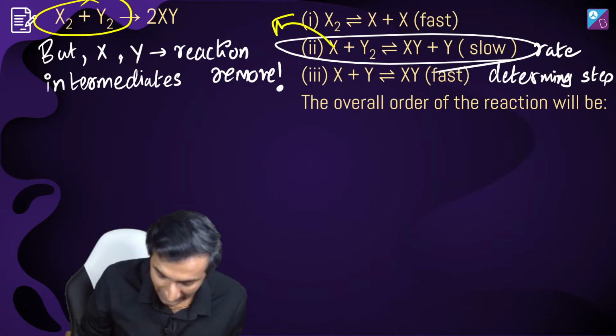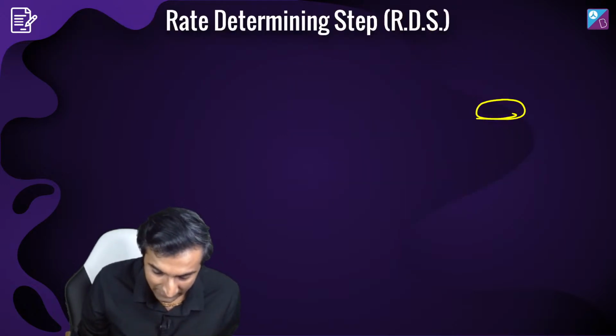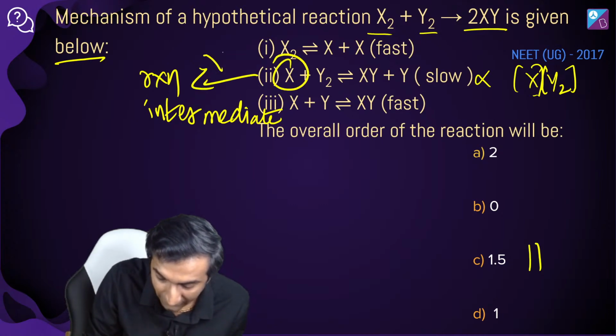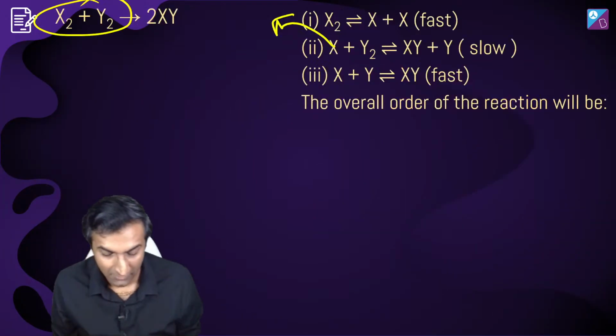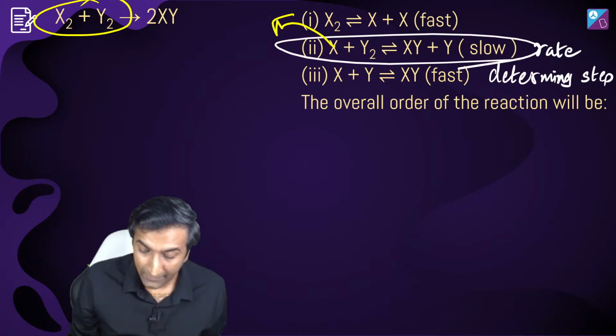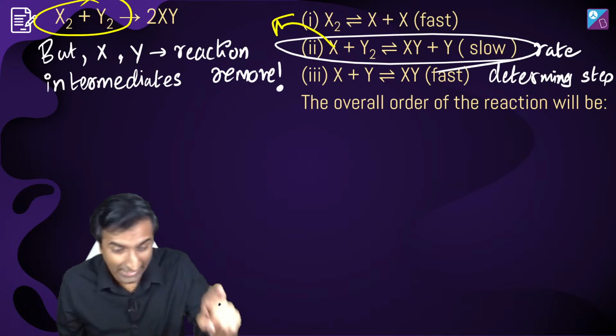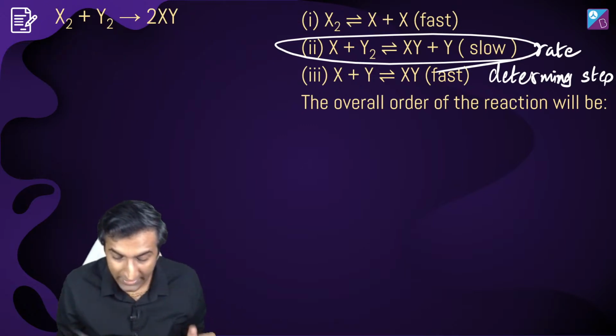X is the reaction intermediate. Let me correct that. I was looking at the one above, I saw the wrong one. Hold on. The reaction intermediate is X, and you need to remove X, basically. X marks the spot, but we don't need X in this one. So how will you do this? What's the next step? Equilibrium constant. Thank you, Raja. Beautiful.